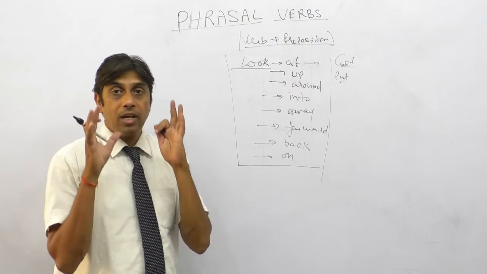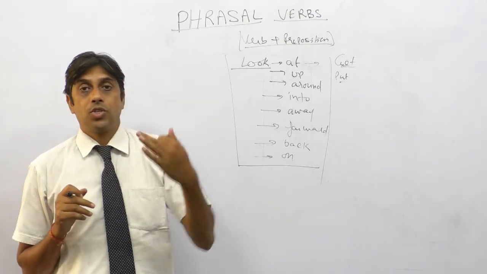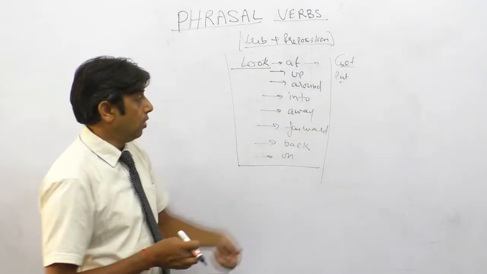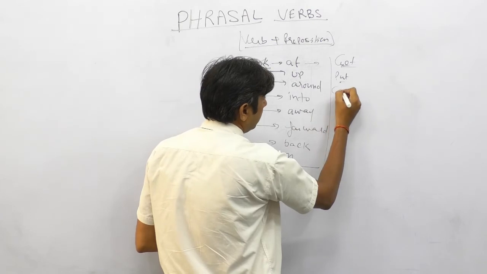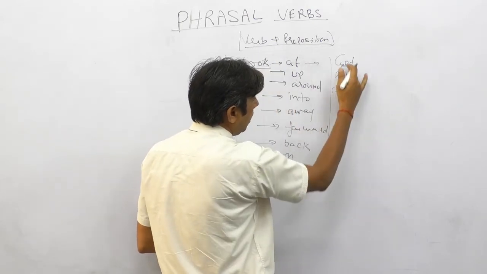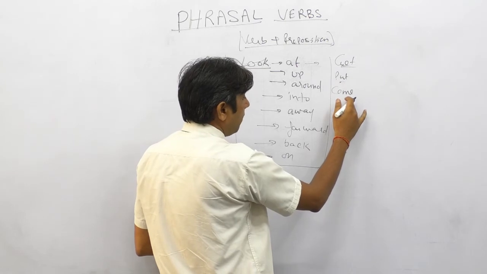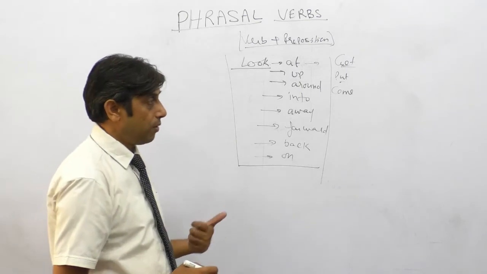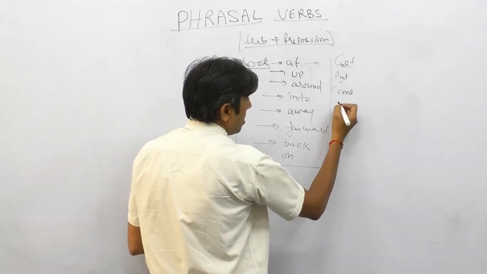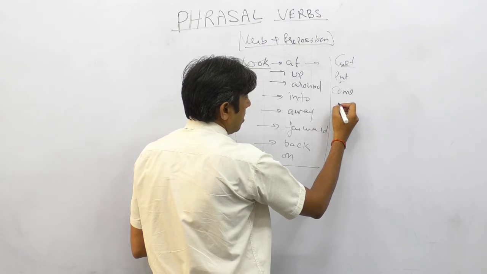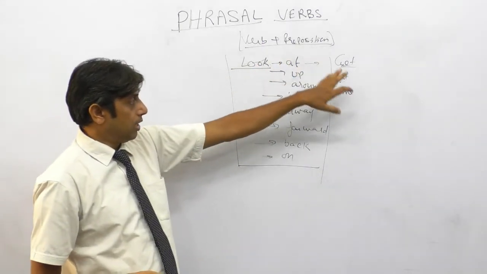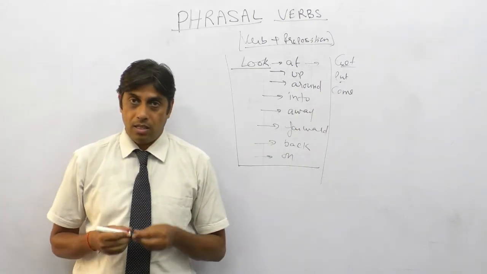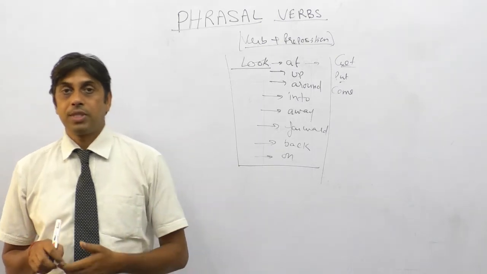The most common verbs where we have a good list of phrasal verbs, around 25 to 30, are: one is look, second is get, third is put, fourth is come. I think we can first make the list of phrasal verbs with these four, and after that we can try to understand the most commonly used phrasal verbs in the examination.